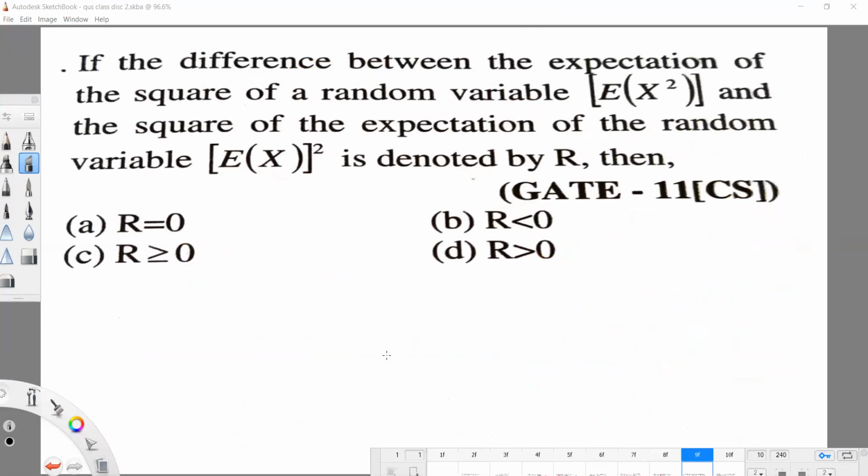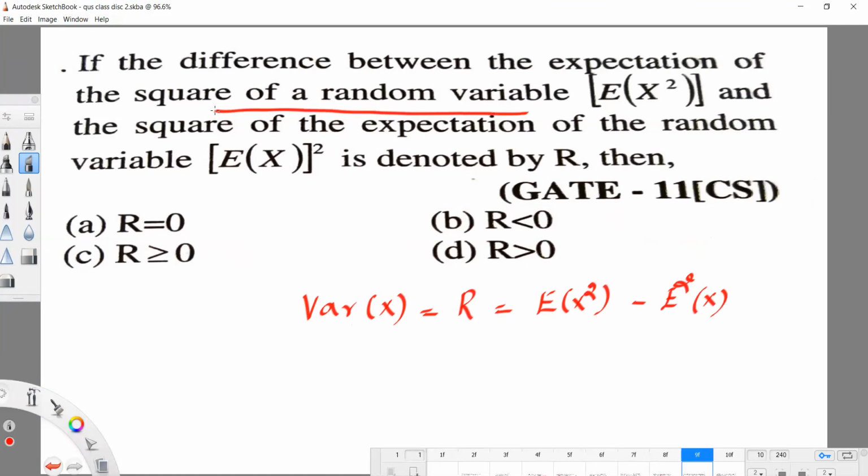Yes, next question. The next one is a direct question. They have given the difference between the expectation of the square of a random variable and the square of the expectation of the random variable, denoted by R. Actually variance cannot be negative, so they asked about variance only. That variance is R. So we can write it as E of x square minus E square of x. That is the expectation of the square of the random variable, and the other one is the square of the expectation of the random variable. So it is important. They have given R, so variance is always a positive quantity.